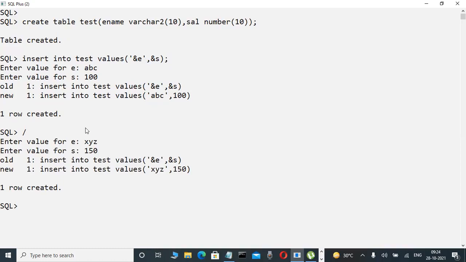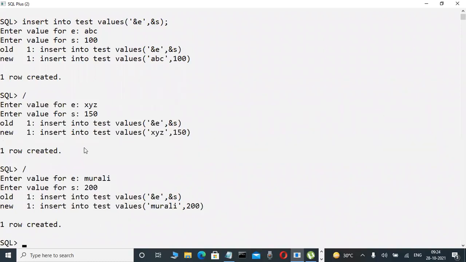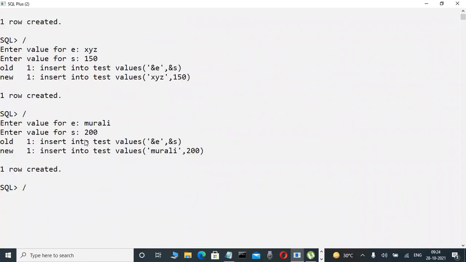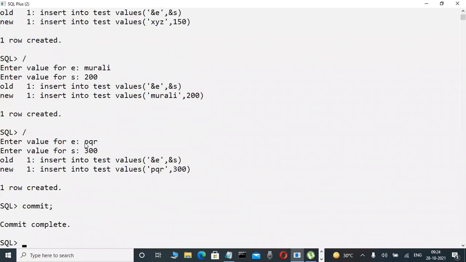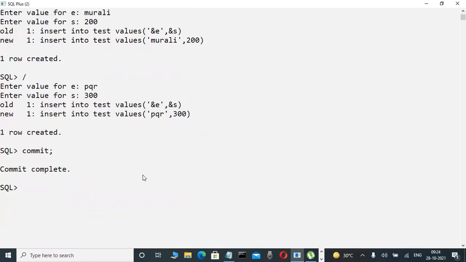Now here, my name Morally I'm taking as the next record. Check it out, Morally like this, with 200, for example, as salary. Again, another record, PQ or anything, with 300. Okay, fine. For example, this is committing a transaction. This is the table. Slowly observe it here. This is the table. Slowly observe it here. Very interesting. And now here, test is the table.